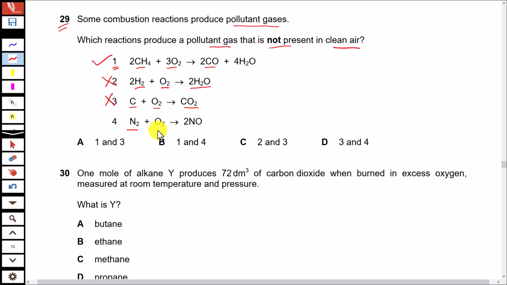Then nitrogen reacting with oxygen to produce nitric oxide. Again, this is a pollutant and it is not present in clean air. So reaction 1 and reaction 4 are producing the pollutant gases that are not present in clean air. The right option here is B.